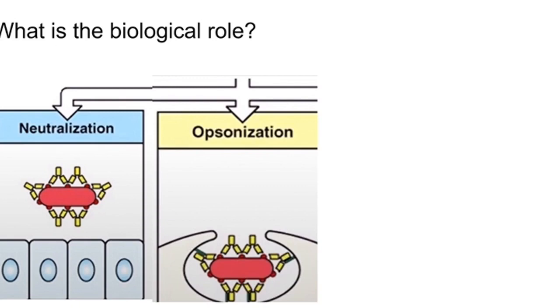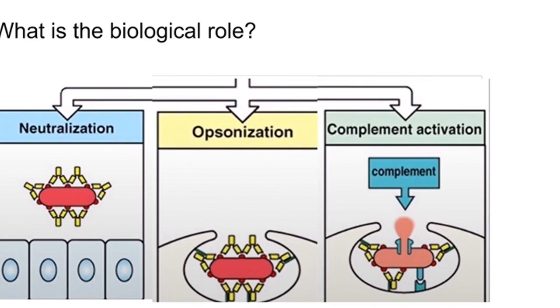Secondly, antibodies stimulate phagocytosis by macrophages. This is called opsonization. Finally, antibodies activate the complement system and kill bacteria by puncturing their cell walls.